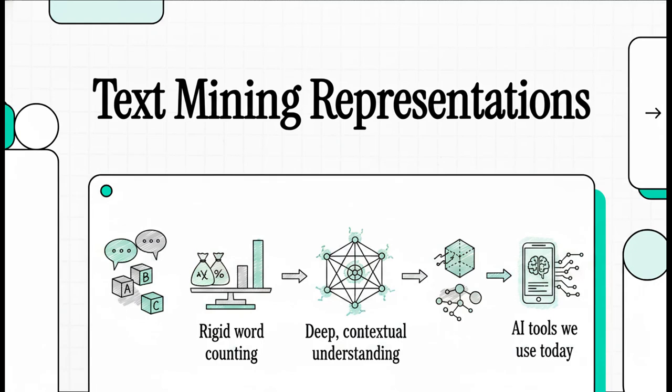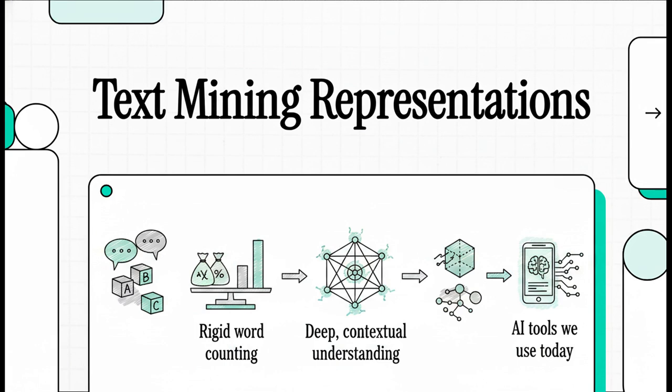Okay, let's dive right into this. Welcome to the Explainer. Today, we're tackling one of the absolute most fascinating challenges in all of computer science. We're going to look at exactly how artificial intelligence takes messy human language and transforms it into structured math. Specifically, we'll be breaking down the high-level representation approaches used in text mining.